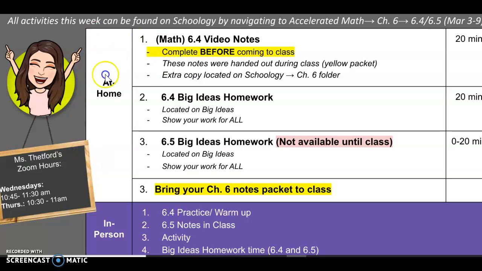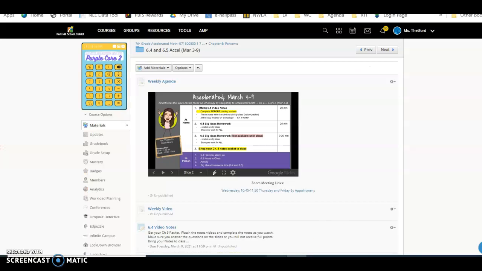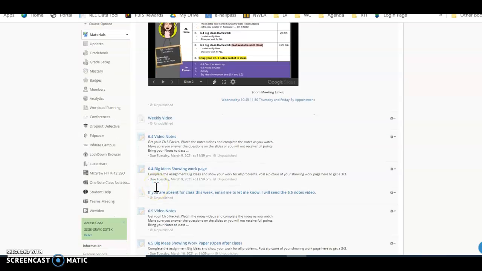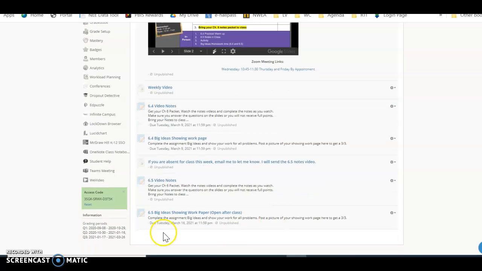Within the folder, you will see we have the 6.4 video notes that need to be done before class. Here's where you're going to show your work for 6.4. If you're absent on the day that you have class, please let me know so I can send you the 6.5 video notes. The 6.5 showing work form will go live after class or during class.